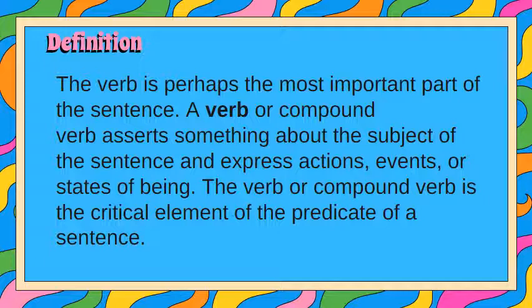Jadi, verb itu bisa menjadi sesuatu elemen yang sangat penting ya. Kata kerja itu sangat penting dalam suatu kalimat. Dan dia akan disebut predikat dalam suatu kalimat. Jadi dia itu bisa berupa action atau suatu kegiatan ataupun suatu acara.